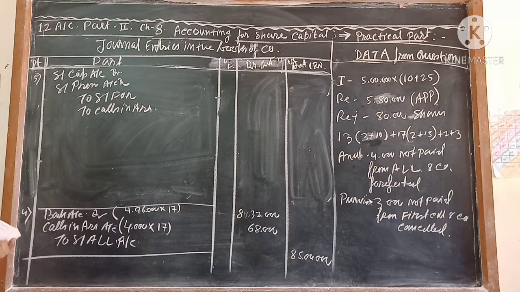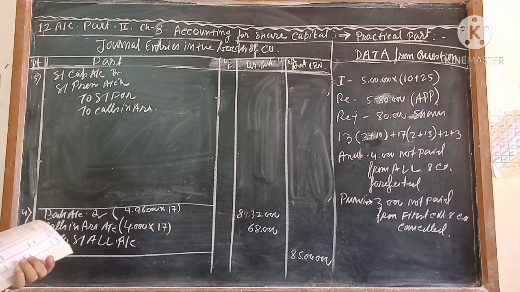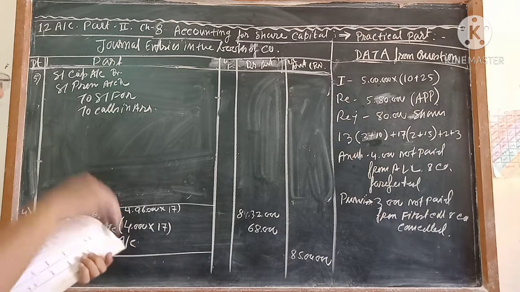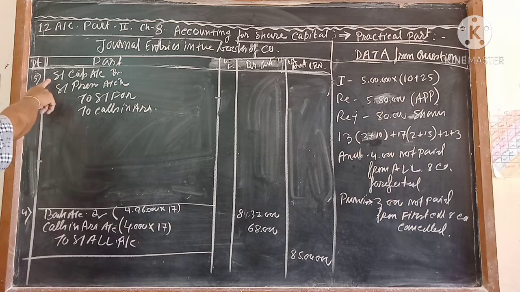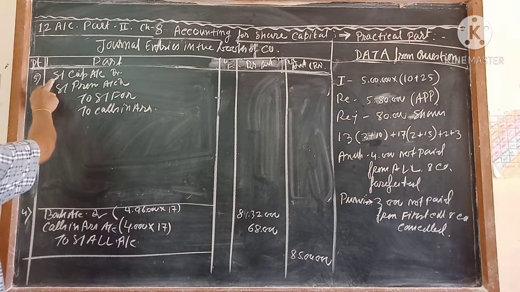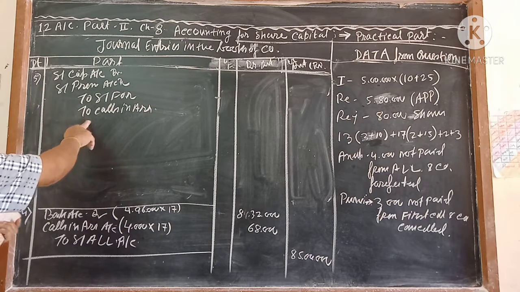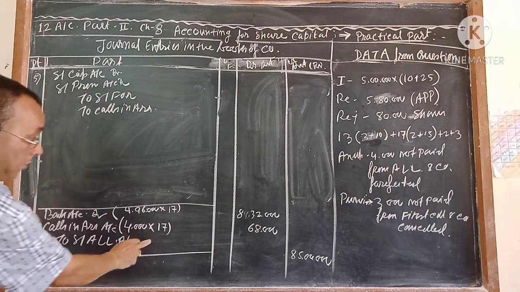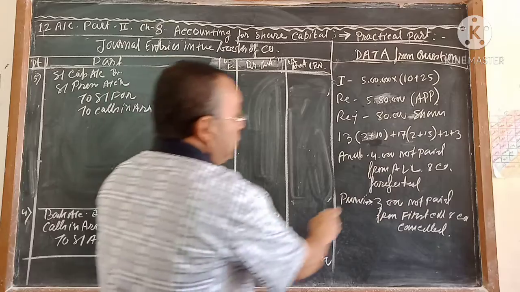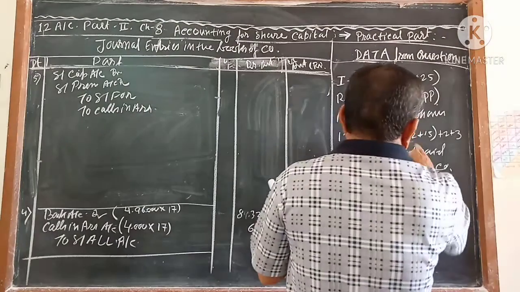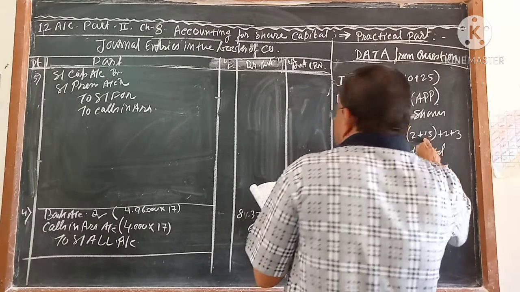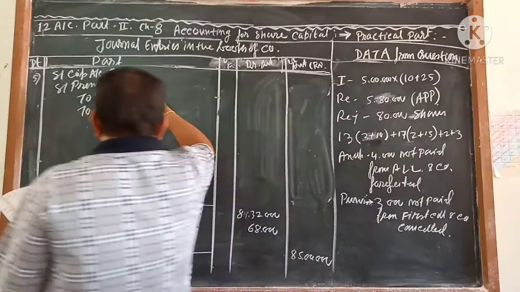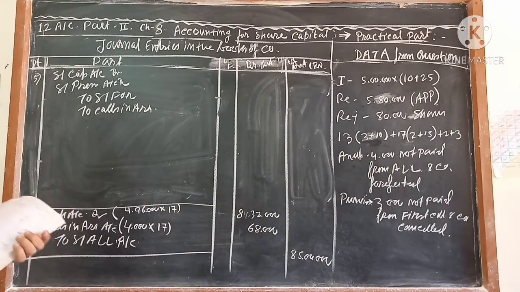Okay, this is the entry for cancellation for Anup. A question may come: in the cancellation entry, all of you know that share capital account is debited to share forfeiture and calls in arrear account. That you know. But why did share premium account come? Because the share premium amount was not clear. Anup did not pay the share premium amount also. For that, this premium amount is coming here.